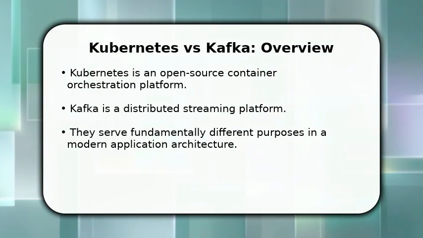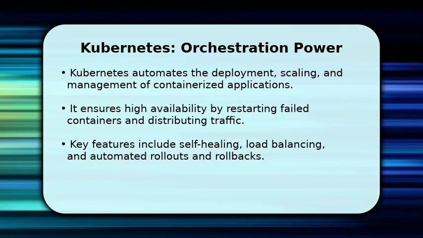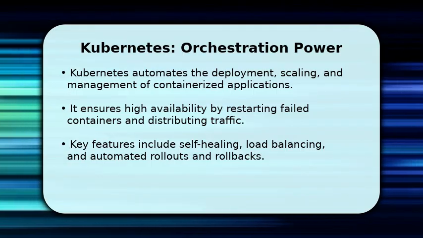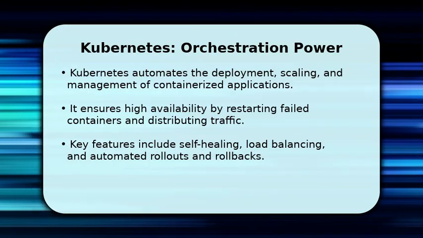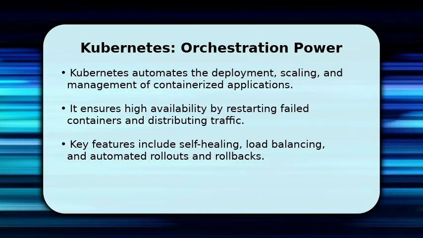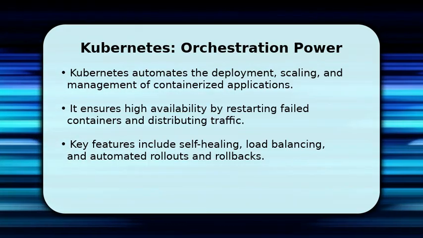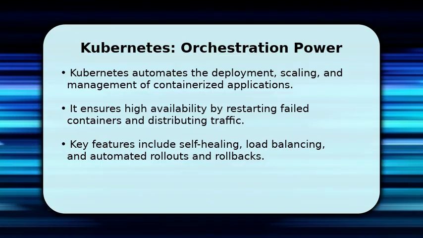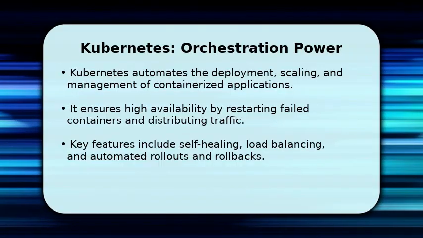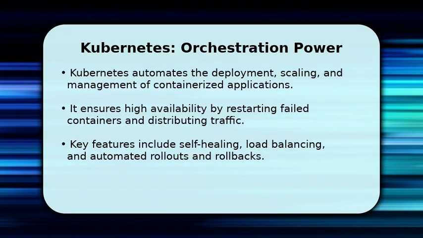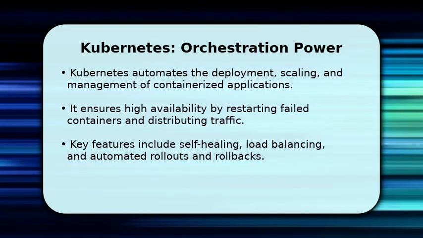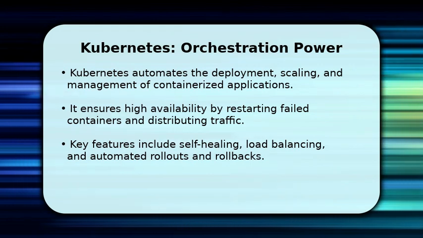work together effectively. Kubernetes excels at orchestrating your containerized applications, ensuring they run reliably and efficiently. It automates tasks like deployment, scaling, and self-healing, meaning if a container fails, Kubernetes can automatically restart it. It also manages resource allocation, like CPU and memory, across your cluster, providing robust load balancing and enabling seamless updates with automated rollouts and rollbacks. This platform is your go-to for managing application infrastructure.